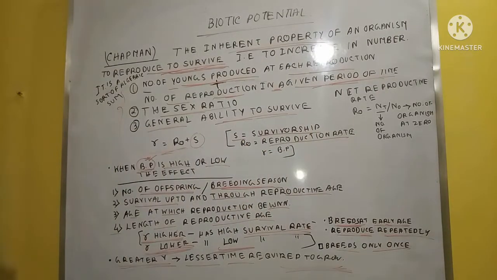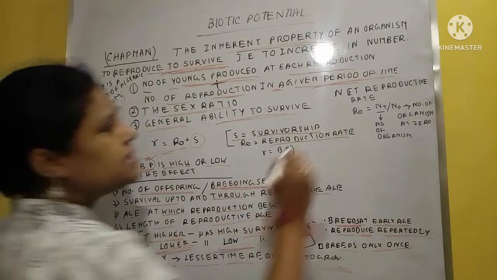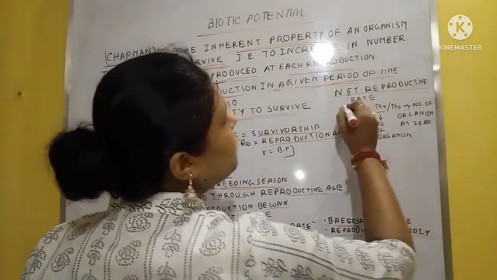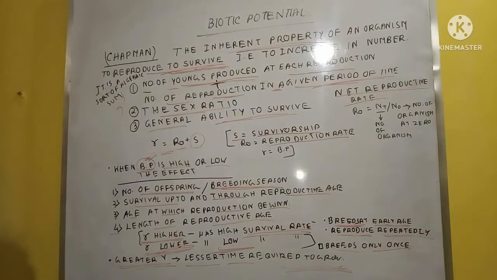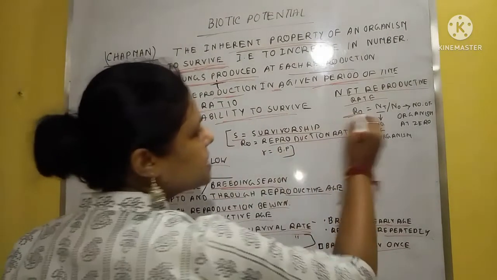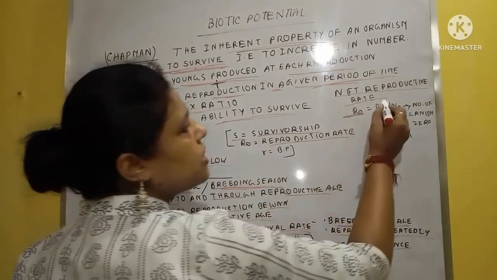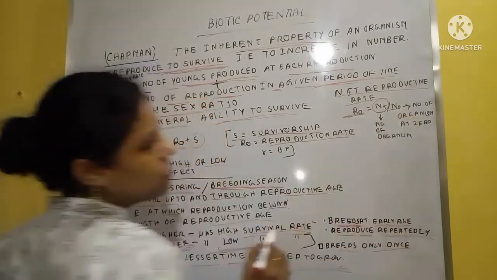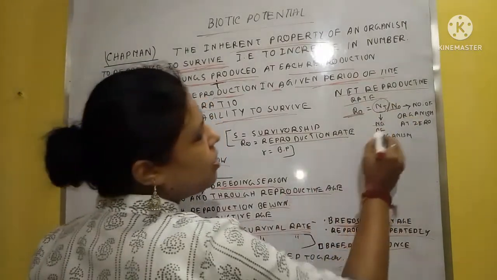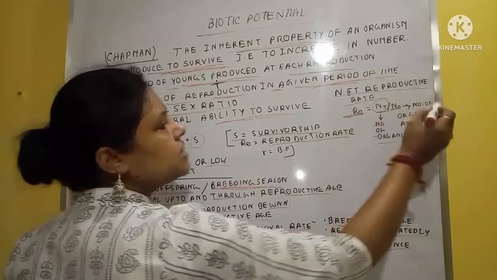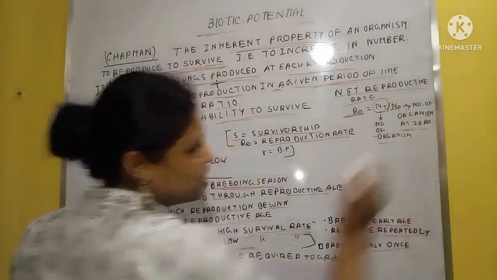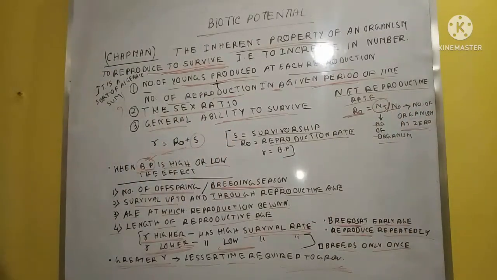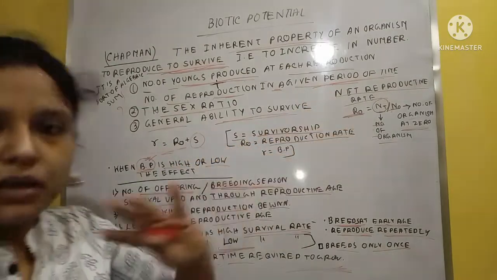Here one thing we have to learn, that is the net reproductive rate. What is the net reproductive rate? We consider R0, and R0 equals Nt by N0. Nt means the number of organisms at time t and N0 means the number of organisms at zero level. This is the net reproductive rate.